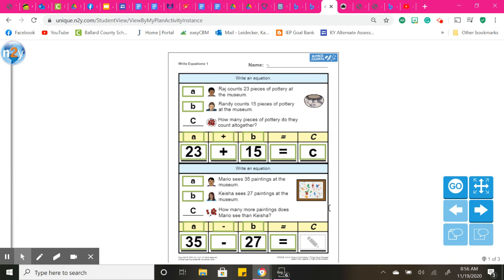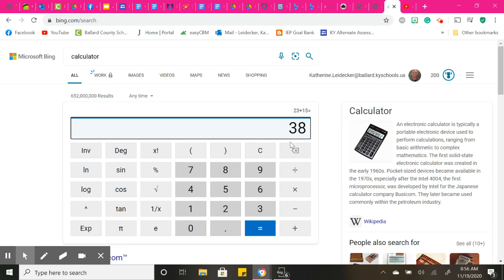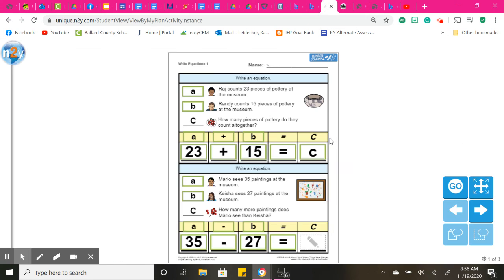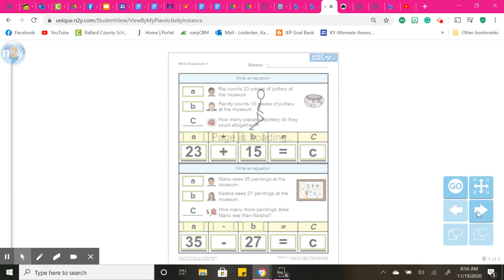And then 35 minus 27. 35 minus 27 equals 8. Oh, I guess it's C, 8C, because we don't know C. C was our unknown. Like I said, if you need to pause this, pause it so you can plug those answers in onto your computer.